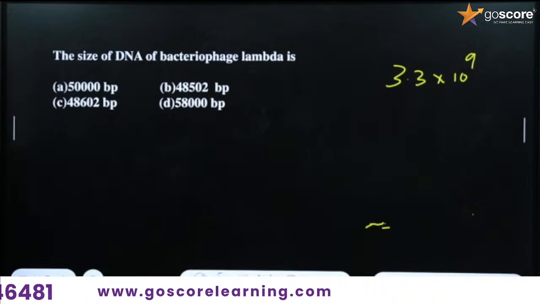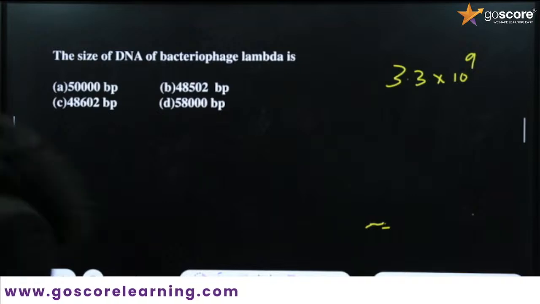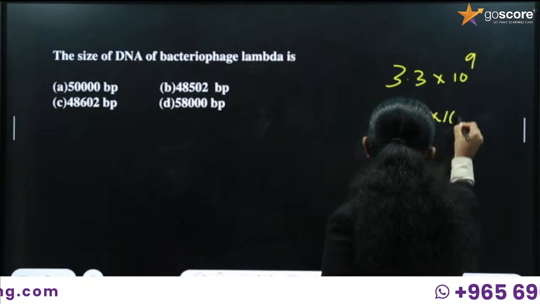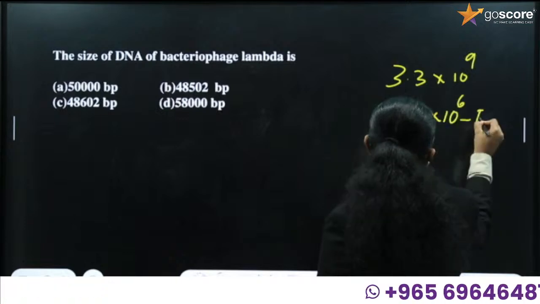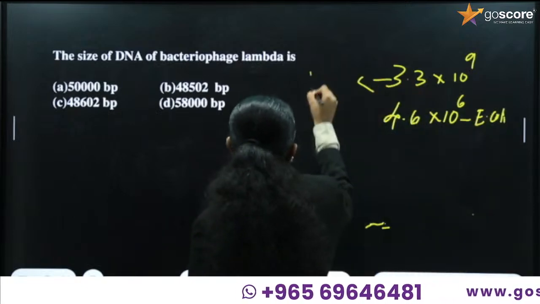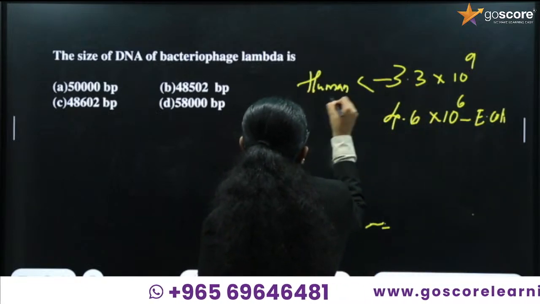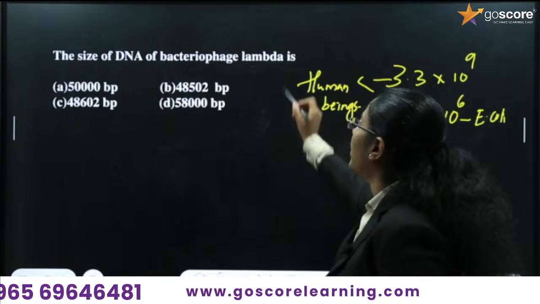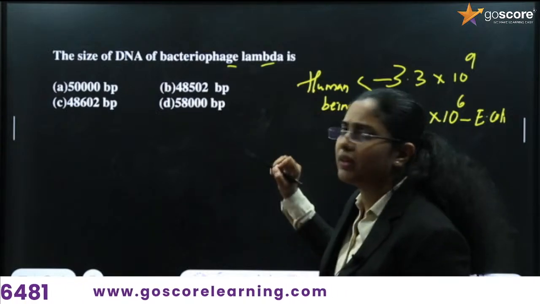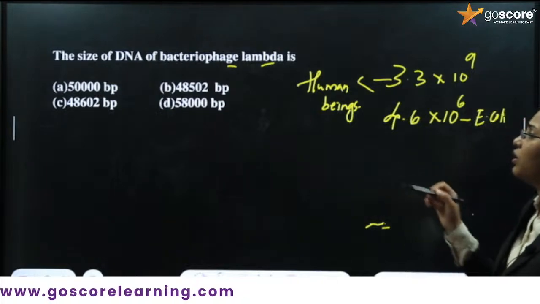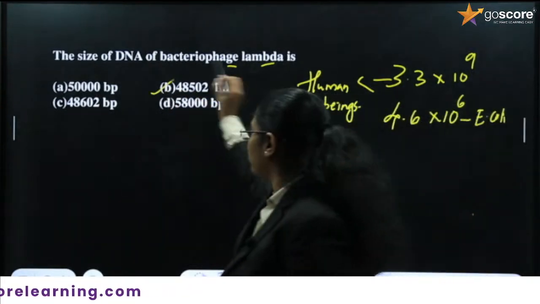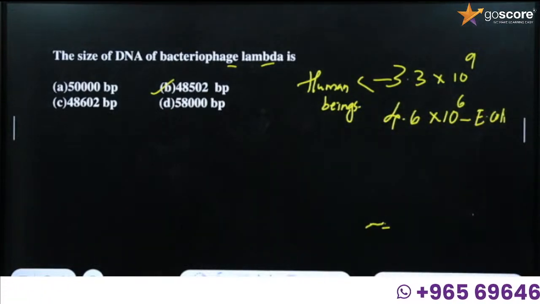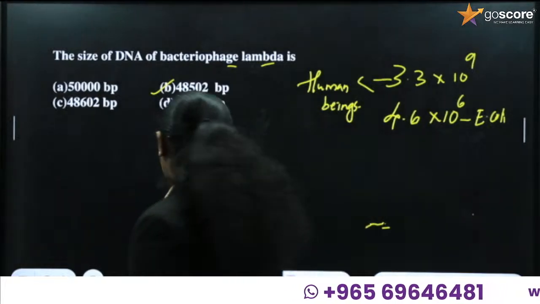It is about Escherichia coli. In E. coli, it is 4.6 into 10 raised to 6. Okay, then you have to study about bacteriophage lambda. One more bacteriophage you have to study, that is phi X174. So here the answer will be 48502. 48502 base pairs are present in bacteriophage lambda. Okay, so we'll go with the next question.